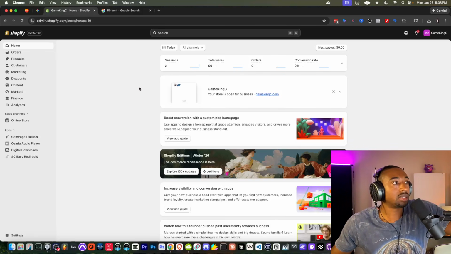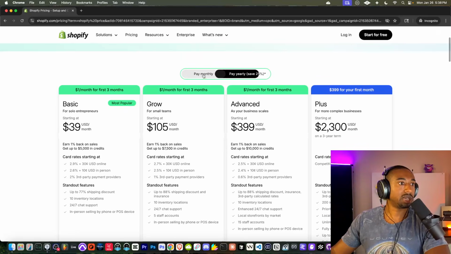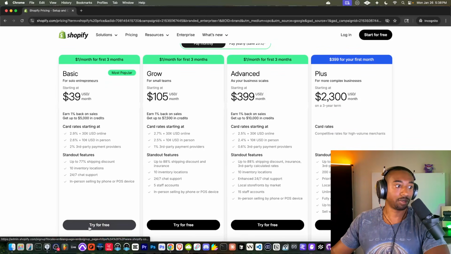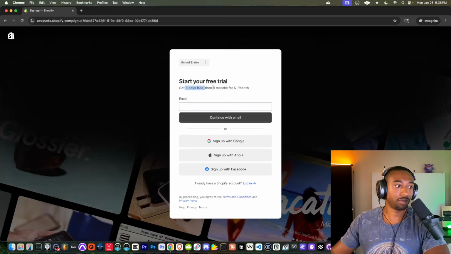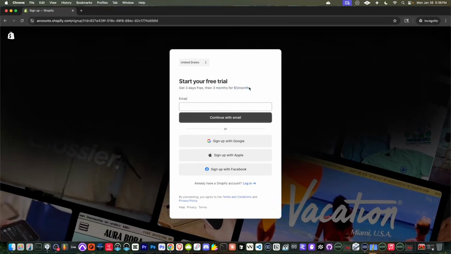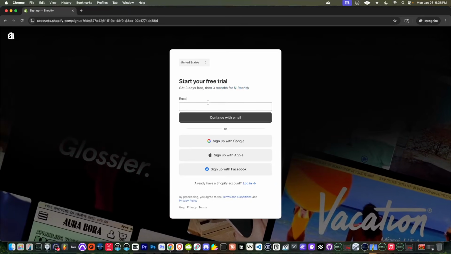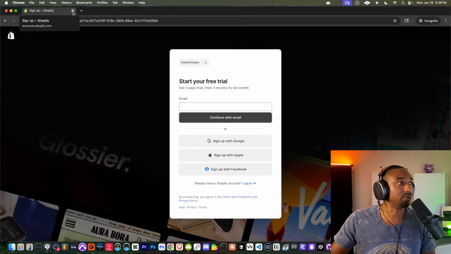Now, even if you go to shopify.com, you can get started. Let me show you guys. Here's a page with their prices. For example, if you go to pay monthly, it says $39 per month, but this is after the free trial. If you go to where it says try for free, it gives you 3 days free and then 3 months for $1 a month. That's a whole quarter, for $3 to use Shopify. So it's basically free. You can get started basically for free. Give yourself at least 3 months to believe in yourself.